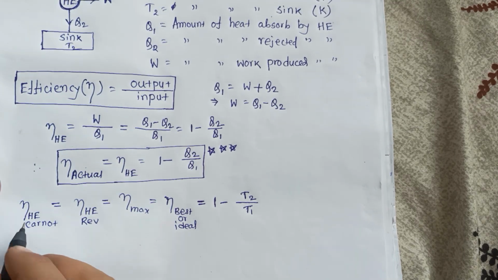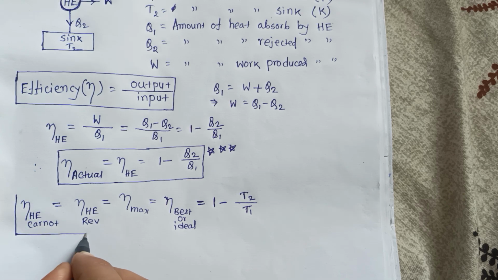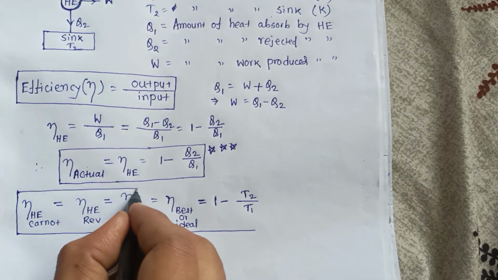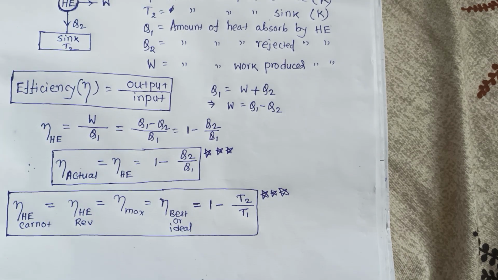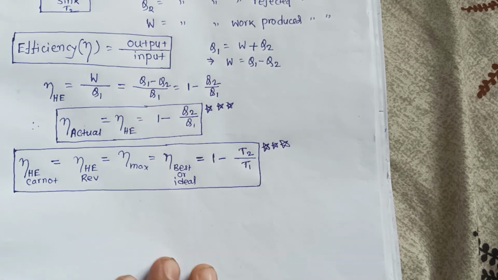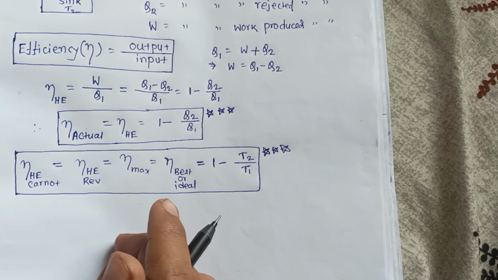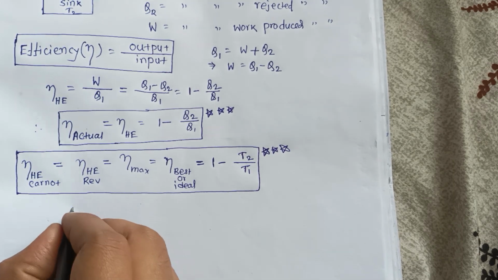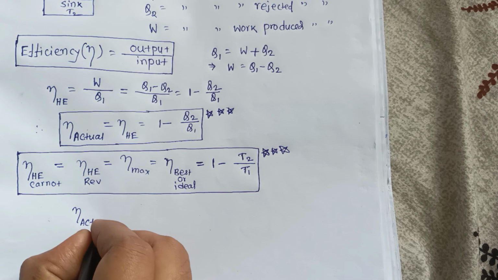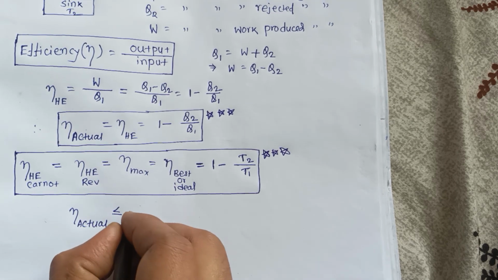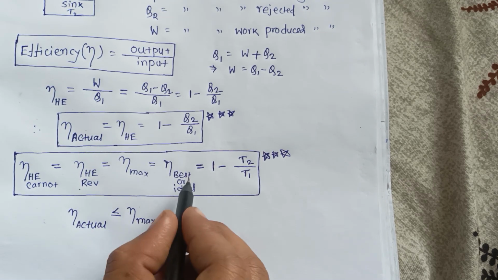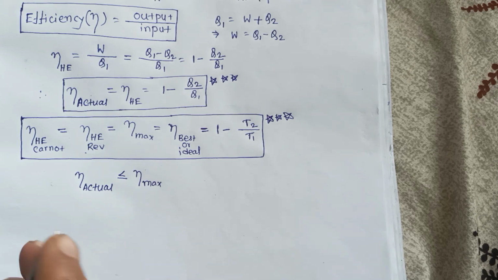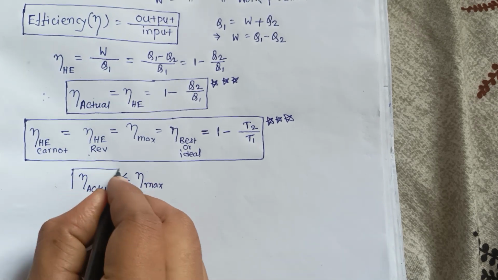So this is the maximum efficiency, which depends on the temperature of source and sink. Very, very important. Now this actual efficiency must be less than or equal to the maximum efficiency, or you can say Carnot efficiency or reversible efficiency, best or ideal efficiency. So this is very, very important.